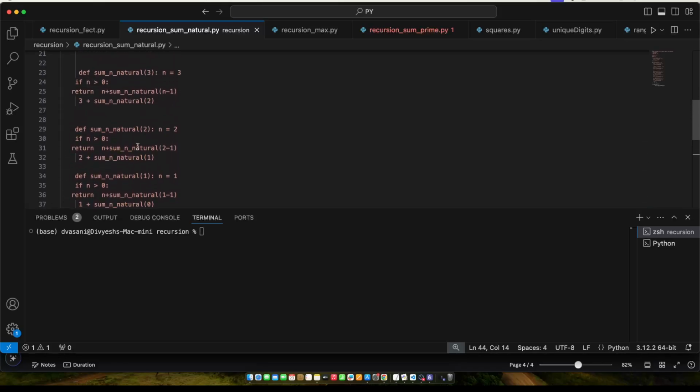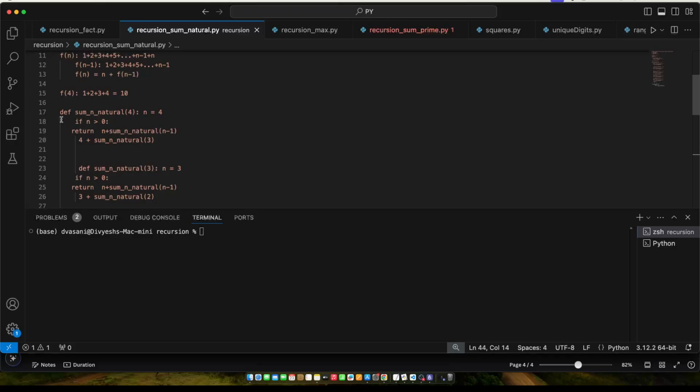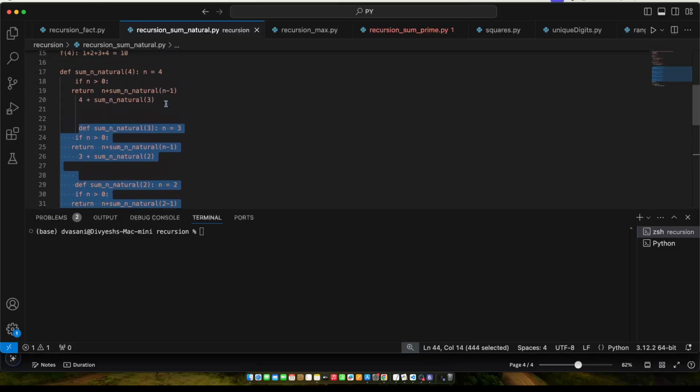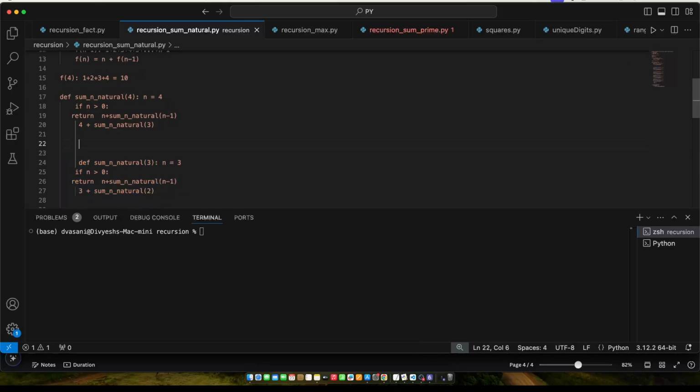So now let's understand all this. Okay, so so far I just explained, but let's go through one more time. I know it's a pain, you might feel, oh, it's a very long video, but when you understand this whole flow, what's happening behind the scenes, then you will be able to solve any problem with recursion. So in this video, I'm just going to end my video after solving this problem, so that I make sure you get the full idea. Now let's run through all this again and again, right?